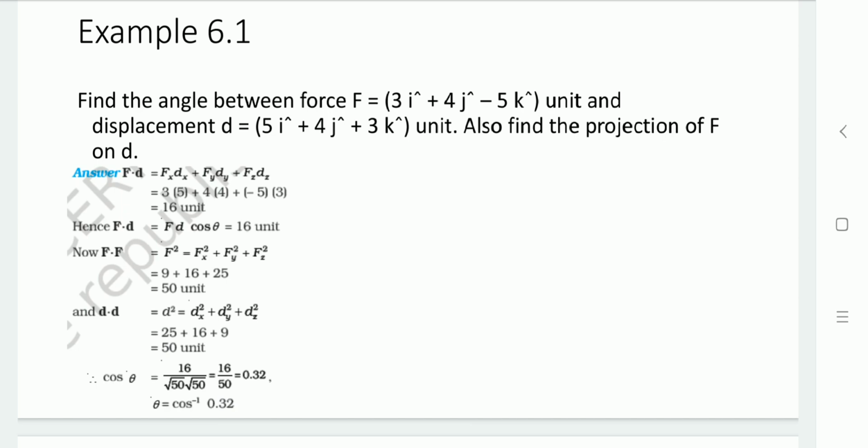So cos theta equals F dot D divided by F into D, that is 16 divided by under root 50 into under root 50. That is equal to 16 divided by 50, which is 0.32. So theta equals cos inverse 0.32.